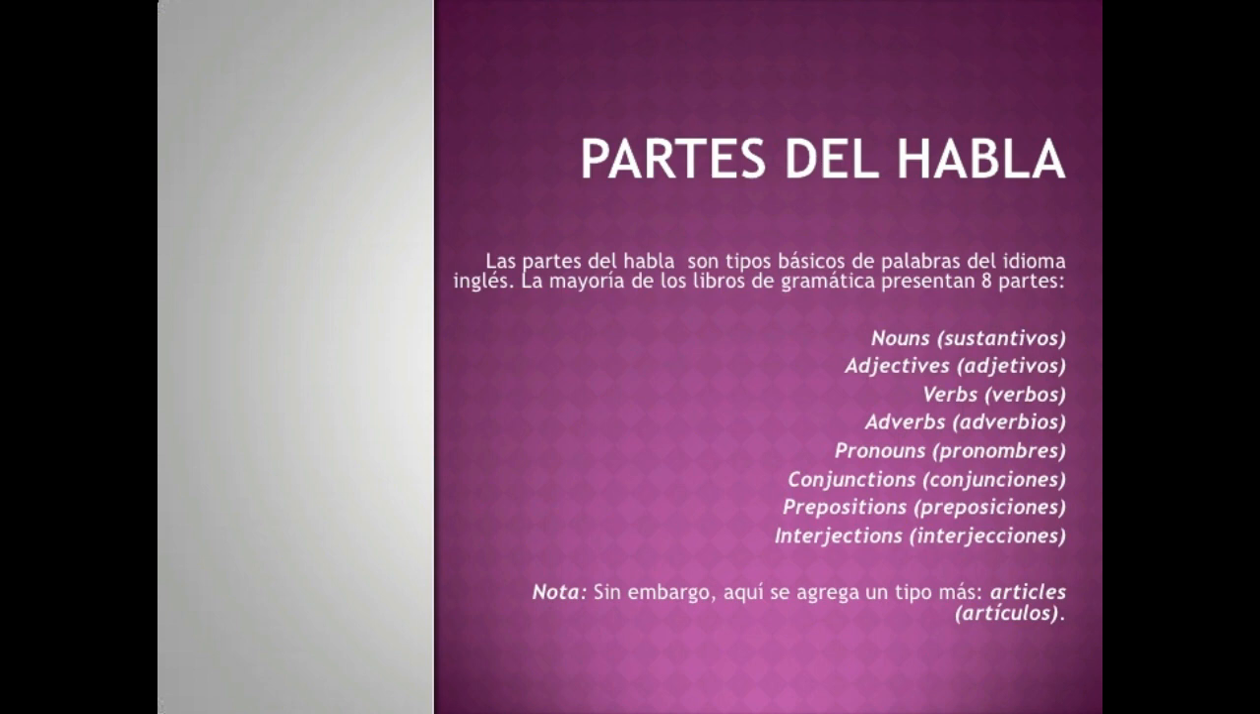Conclusion: it's very important to know about the parts of speech because we use them in our daily life. Furthermore, teachers must know how to teach their students this topic and train them for the future.